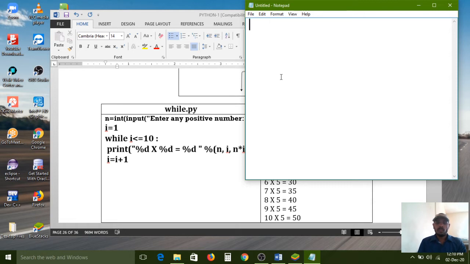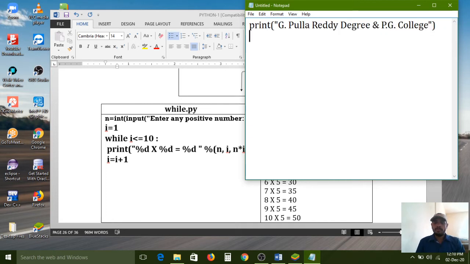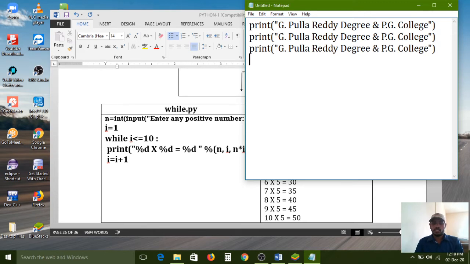If you want to print our college name 10 times, then we have to write print statements. Degree and PG college, this is our college name. Now my requirement is to print our college name 10 times. Then we need to write the print statement 10 times, like this.